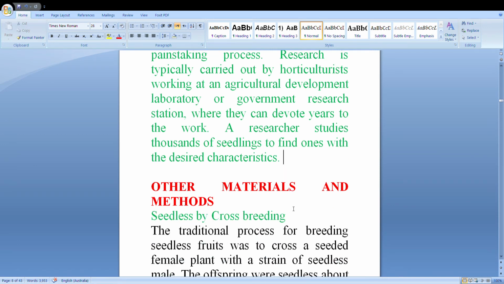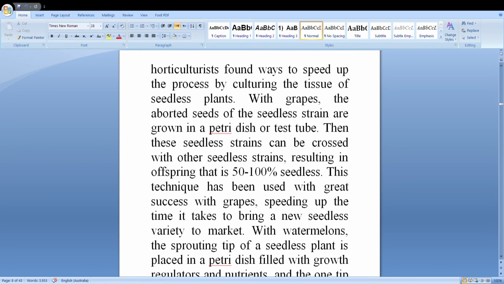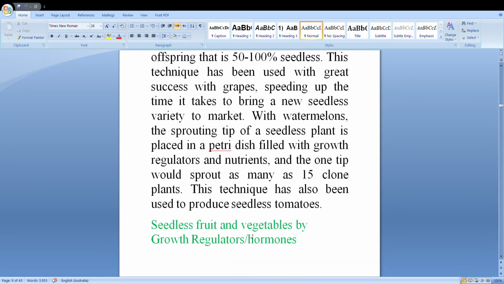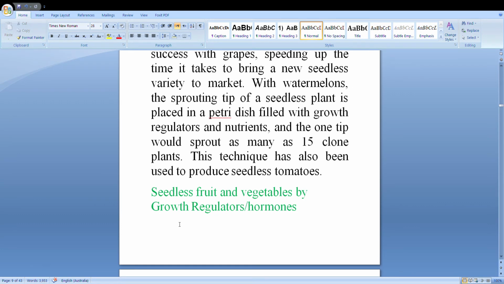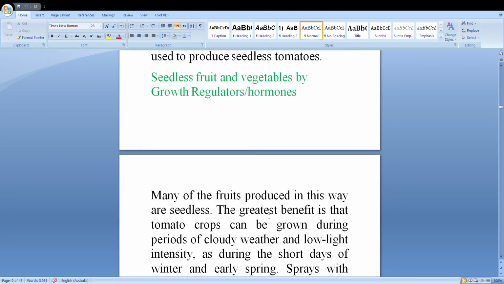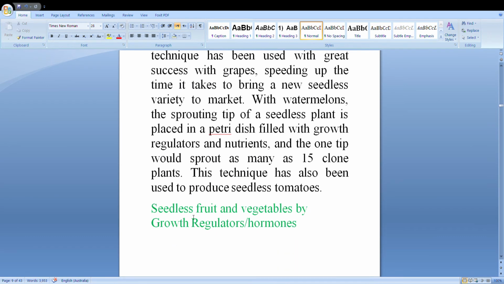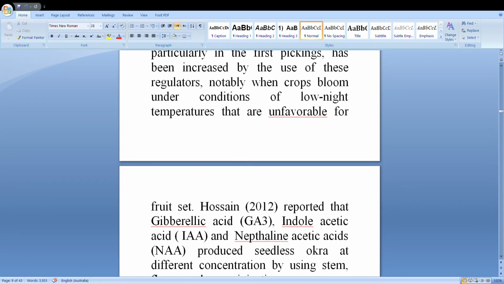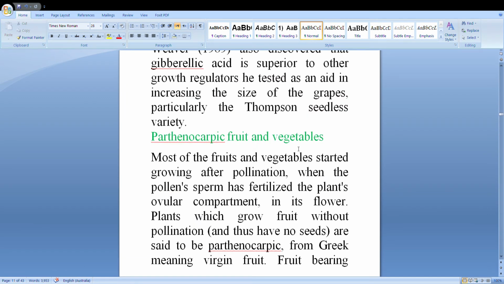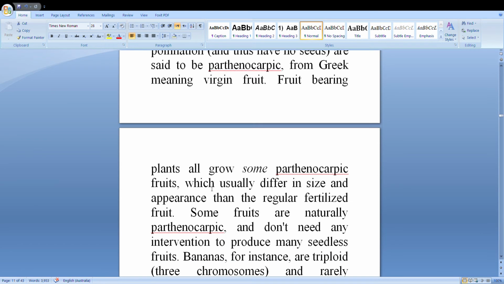So there are many techniques. The first technique is to make seedless fruit by plant breeding, by pollination and then cross breeding. Then seedless fruits and vegetables by using growth regulators or hormones, and by mutation breeding. Others are parthenocarpic fruits and vegetables, another technique.